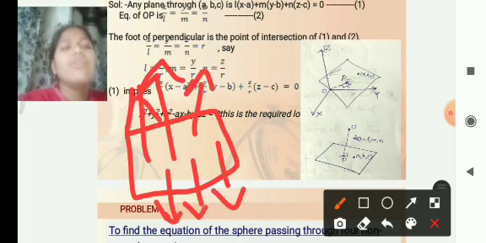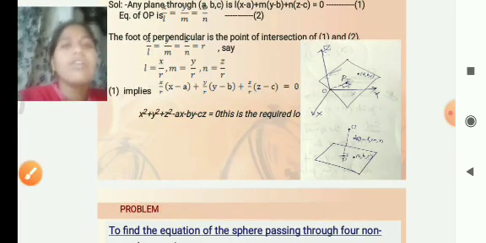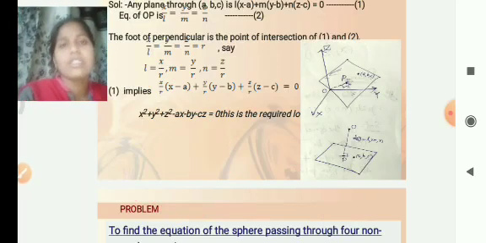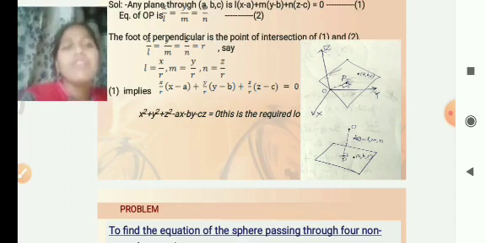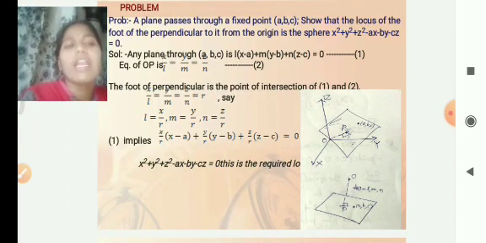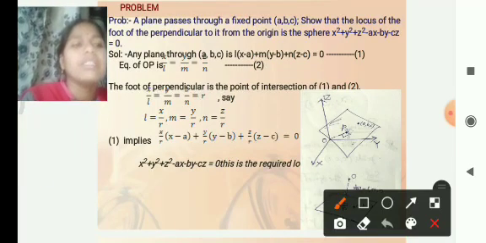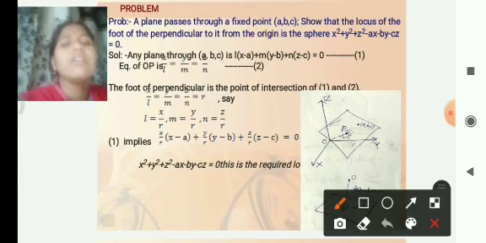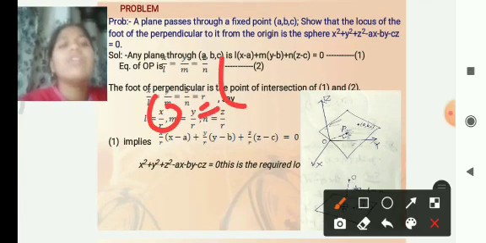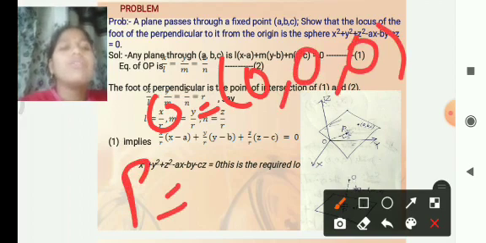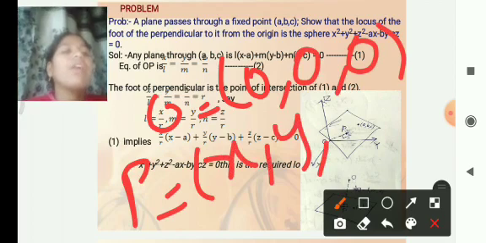A line makes a unique set of direction cosines, while direction ratios are different. Consider the line from the origin O to the point P, where O is 0, 0, 0 and P is x, y, z.